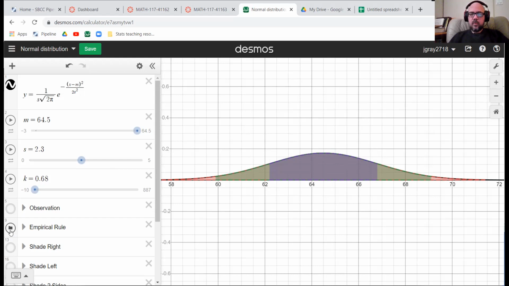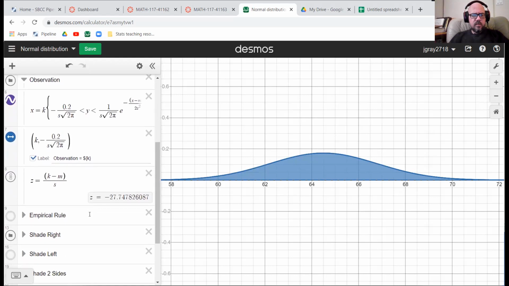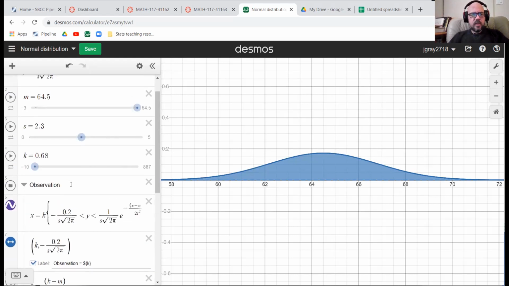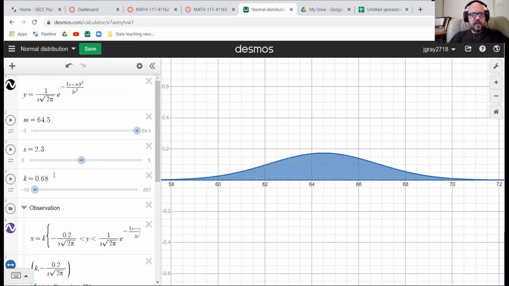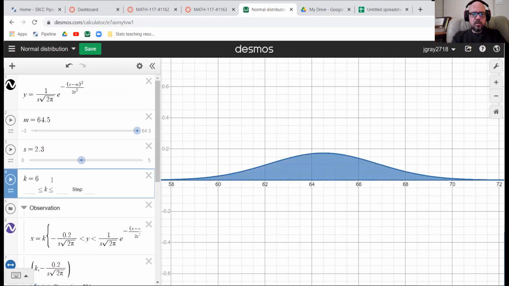Yeah, that's kind of all I wanted to show you. What we were looking for was our observation. I'm going to set that somewhere. Why can't I set it? Oh, there it is. Sorry. This was 66. Yeah, there we go. And we're shading to the right. So this area that I found right here was 25.7%. Sorry, I forgot how my model worked for a second there.